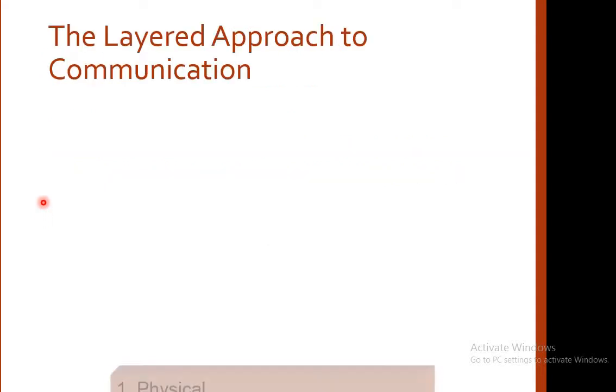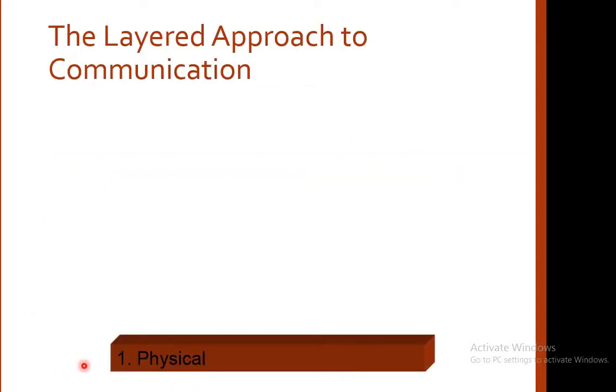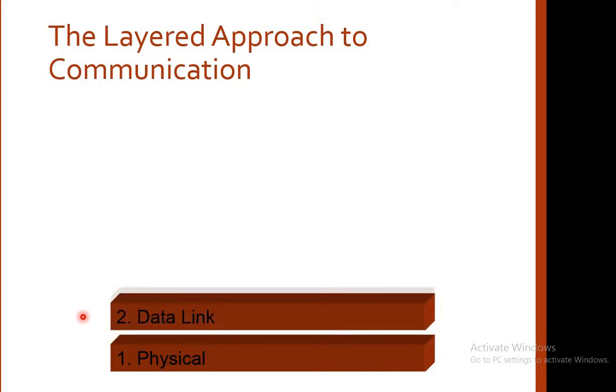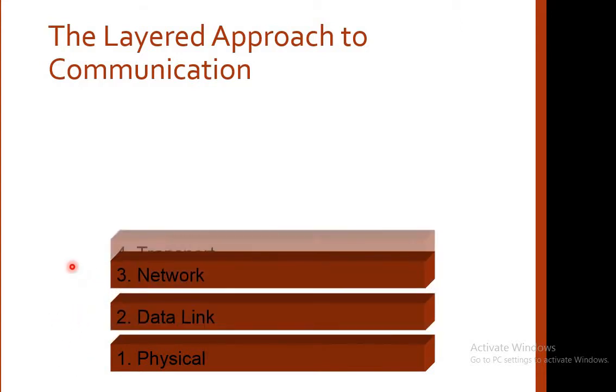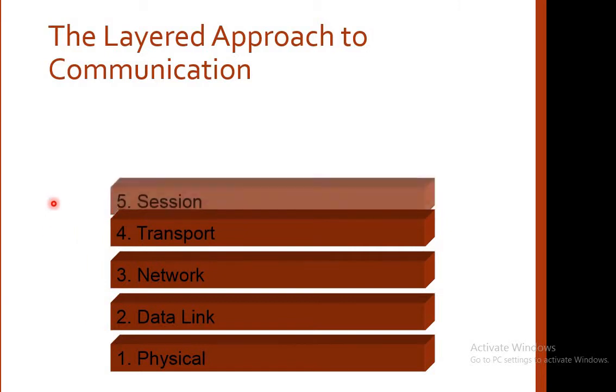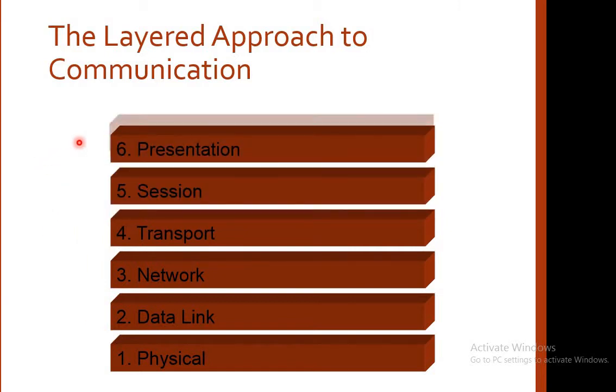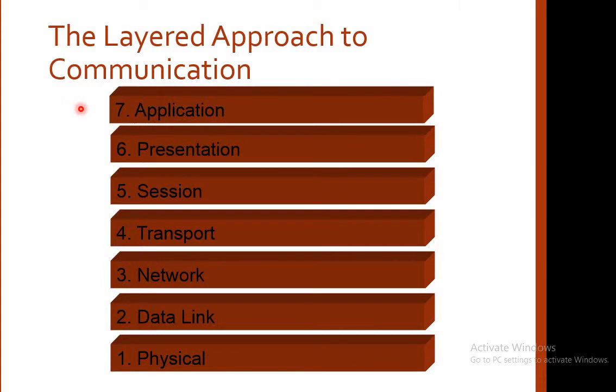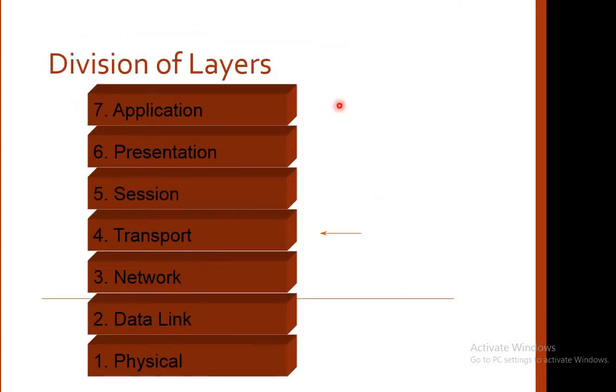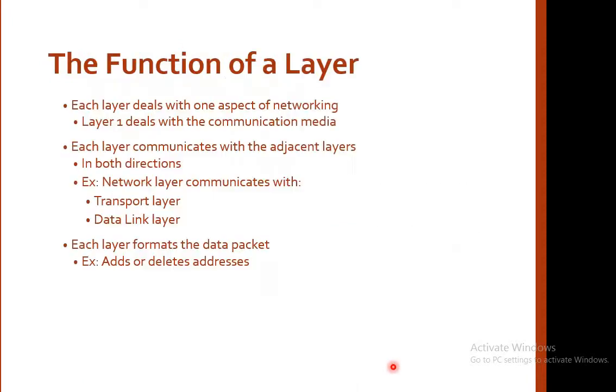What are those 7 layers? The first layer is the physical layer, the second one is the data link layer, the third one is the network layer, the fourth one is the transport layer, the fifth one is the session layer, the sixth one is the presentation layer, and the topmost layer is the application layer. Now these 7 layers are divided into 3 sections: lower layers, middle layers and the upper layers.